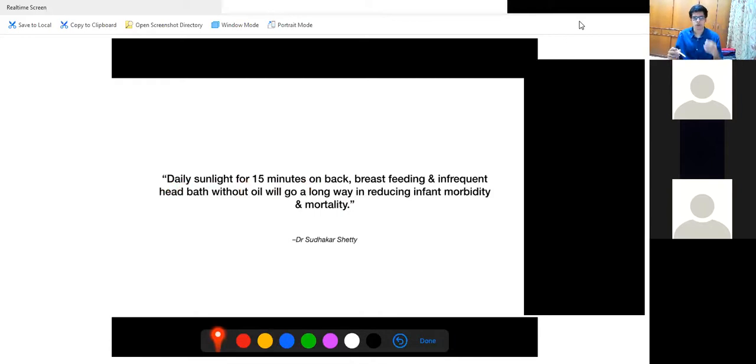Why? Because the breast milk that a child gets for the first 6 months lacks vitamin D. The daily requirement of vitamin D is 400 international units, which we give through supplementation. But the natural source is sunlight. So daily you have to give 15 minutes of sunlight, breastfeeding, and infrequent head bath without oil, which will go a long way in reducing infant morbidity and mortality.